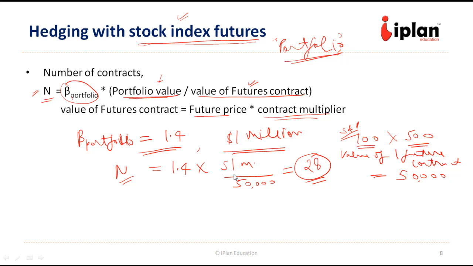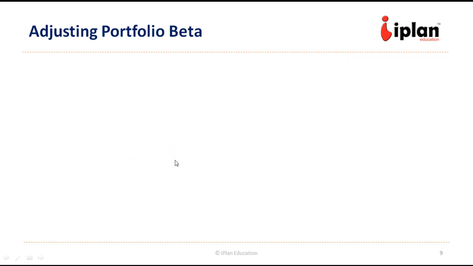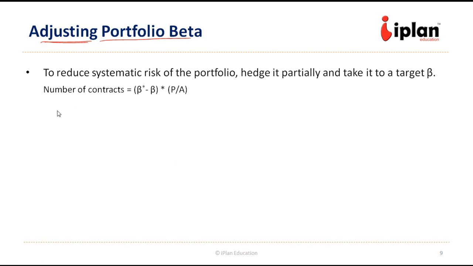Now there might be cases where we do not want to hedge our portfolio completely, but we want to just control the risk. Suppose due to certain decisions the portfolio's beta becomes higher, which is beyond the target. So we can adjust the beta by doing partial hedging. So let us look at that concept where we are trying to adjust the portfolio beta by using index futures. When we want to reduce the systematic risk of the portfolio, we can hedge it partially and take the portfolio beta to the target beta.